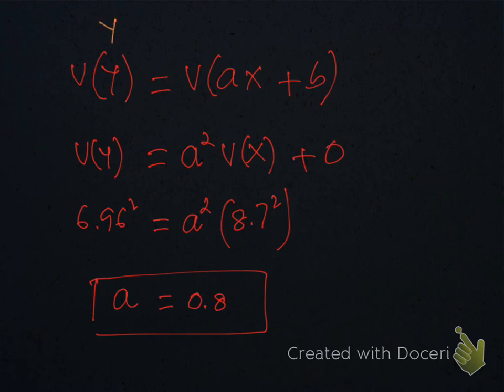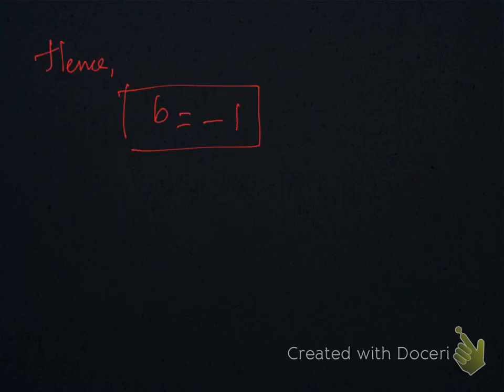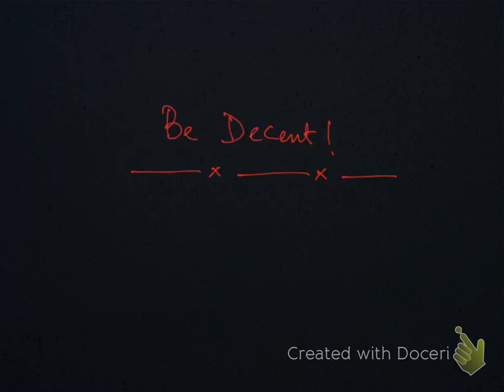Now, since we have this equation, y is equal to Ax plus B, for variance you need to take V on both sides. So by taking V on both sides, we have this Vy equals V of Ax plus B, and make sure you will square this A. And when you will solve this, you'll get A as 0.8, and by substituting 0.8 into equation 1, you'll get B as minus 1.